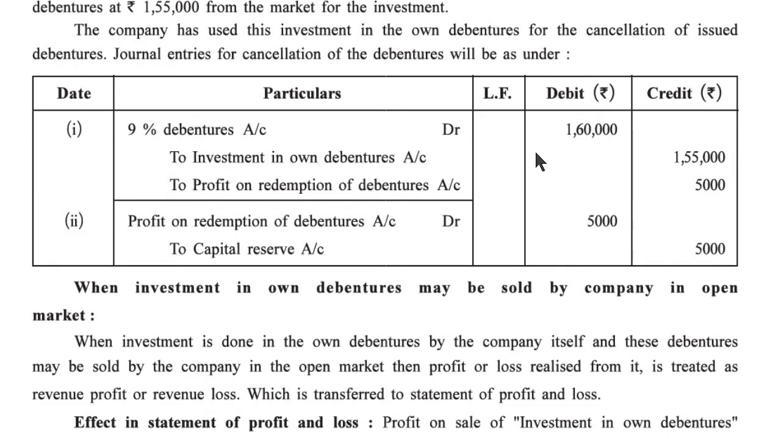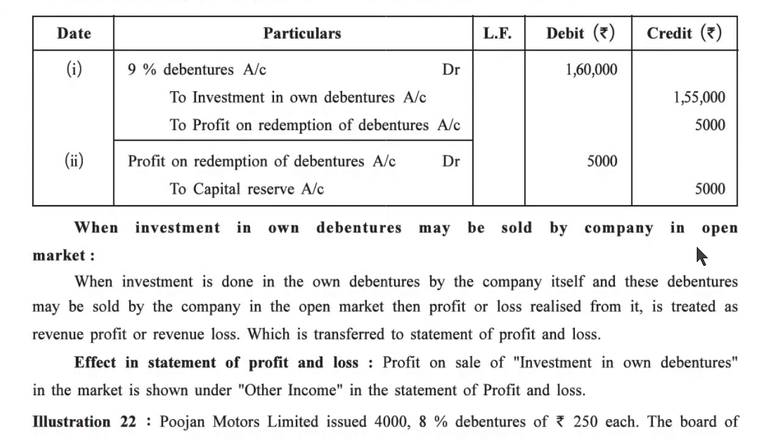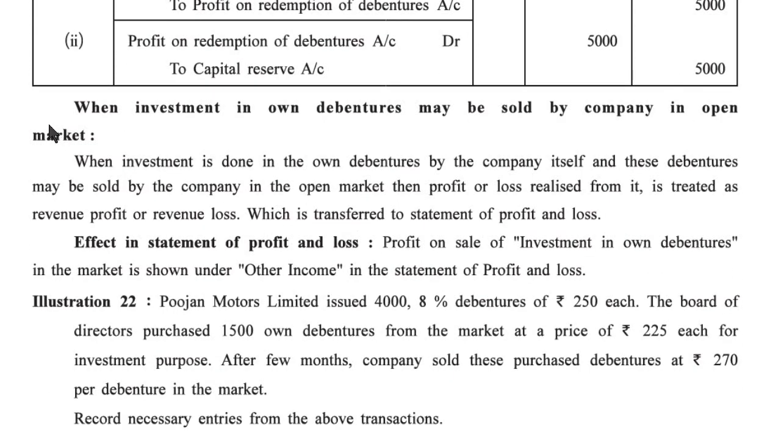9% debenture account debit 1,60,000 to investment in own debenture account 1,55,000 and to profit on redemption of debenture account 5,000. Profit on redemption of debenture account debit 5,000 to capital reserve 5,000. In this way, investment in own debenture may also be sold by the company in the open market.